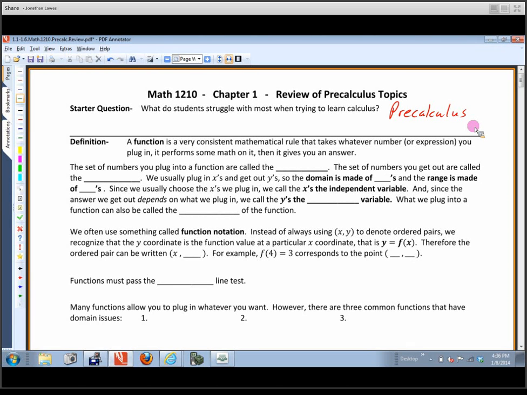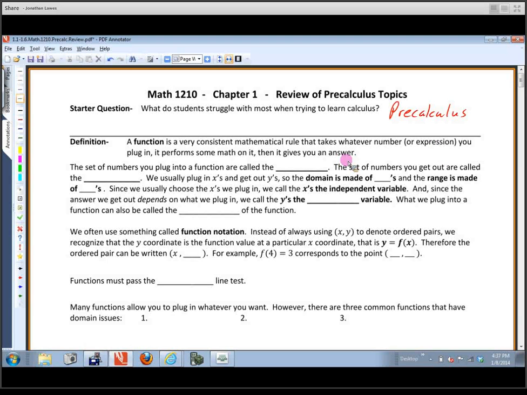So we're going to start with a definition of a function. And this is a very informal definition. You'll find some mathematical purists that like to complicate things, but this is basically what a function is. It's a very consistent mathematical rule. It takes whatever you plug in, which is normally a number. Sometimes we'll plug in an expression. It does some math on it, and then it gives you an answer. And this is what we use a lot of times in math.